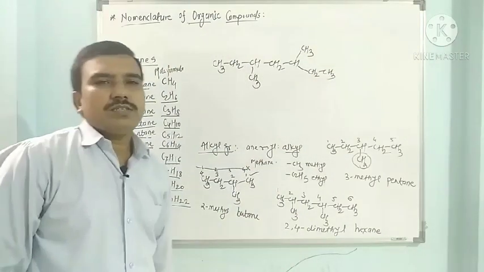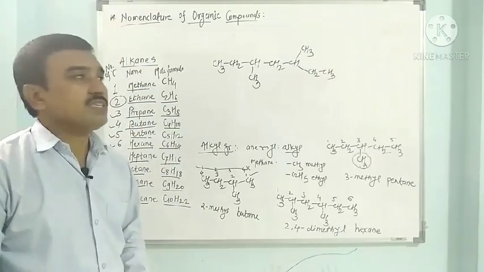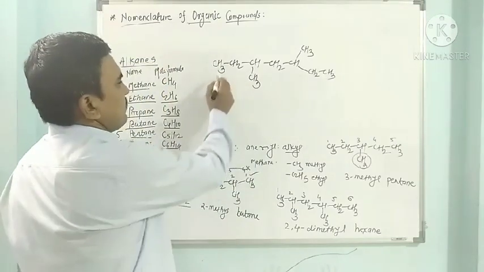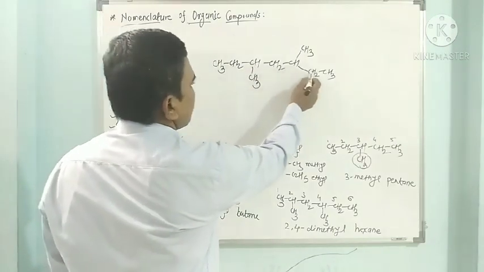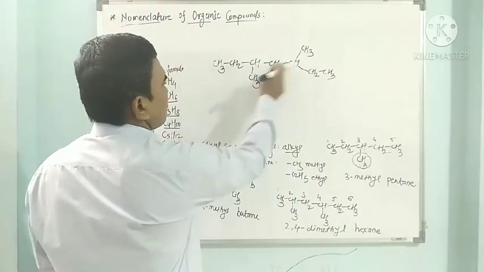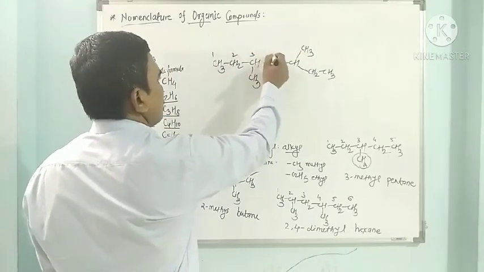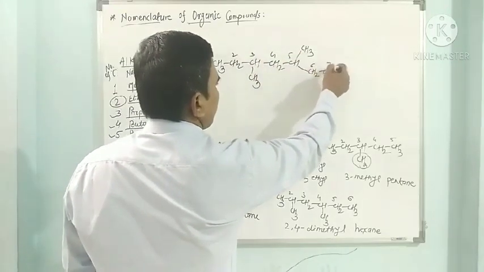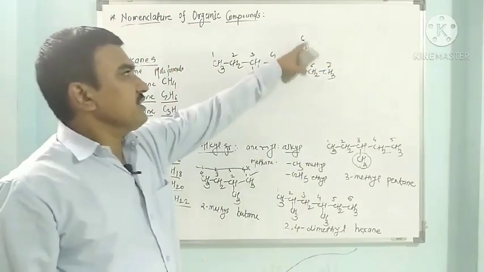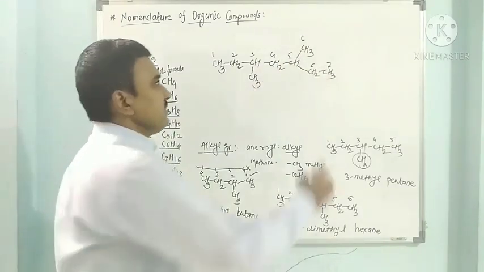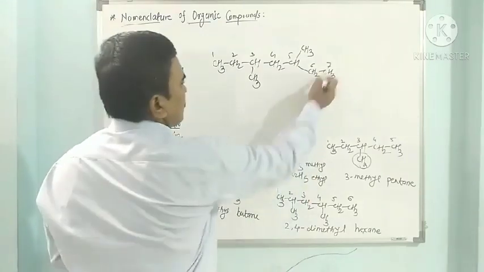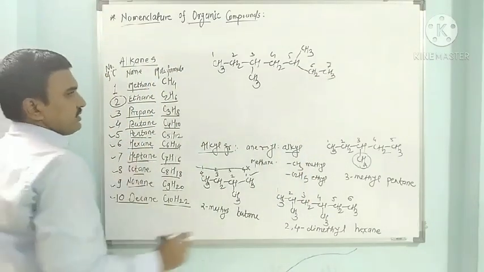So here, see the next example. How many carbons are here in the straight chain? If you start counting from this side, 1, 2, 3, 4, 5, 6 and 7. 7 carbons are there. If you start numbering from this side, 1, 2, 3, 3 is the methyl, then 4, 5, 6 and 7. But not this, because this chain has only 6 carbons, but here it has 7, so 6 is less. So here this methyl will be considered as a substituent. So its parent alkane is 7, which means it is heptane.